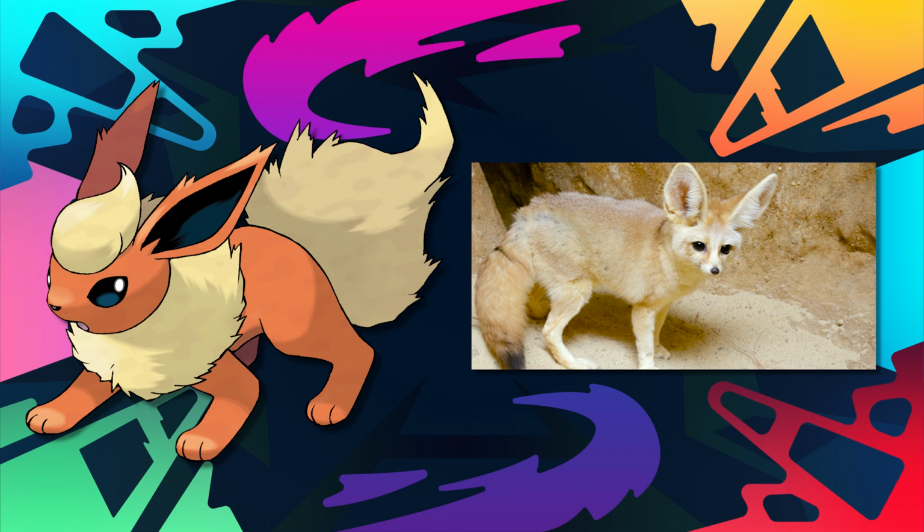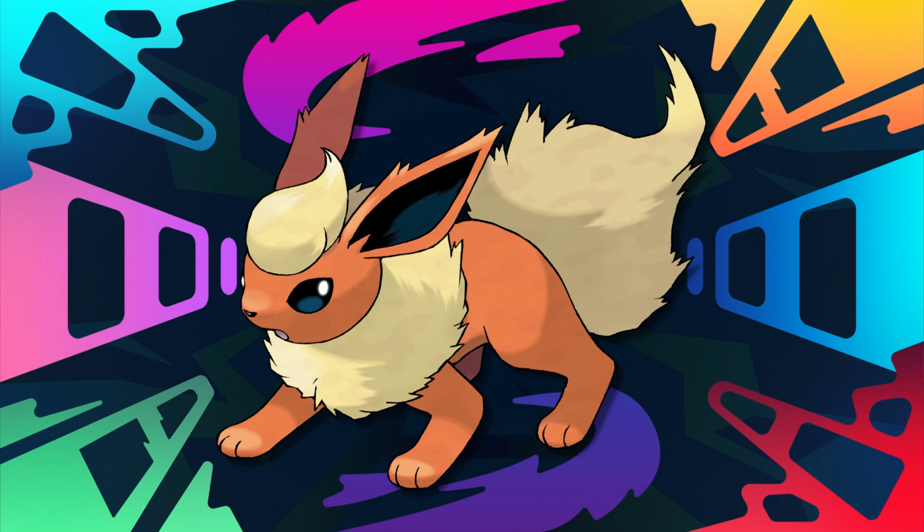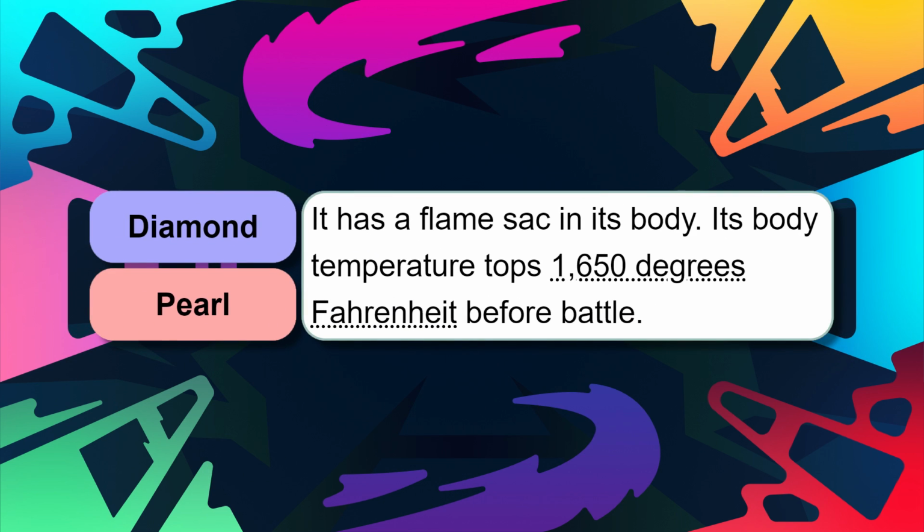Flareon's design seems to resemble that of a fox, along with other traits belonging to a Pomeranian and a lion, the mane and tail looking based on both of these animals. Flareon is a mammal quadruped-like creature with the ability to breathe fire. The ability to breathe fire comes from its internal flame sac. Flareon stores and heats the air it breathes in this sac, then it exhales, and boom, you got fire. All this pretty much sums up its Pokedex entries.